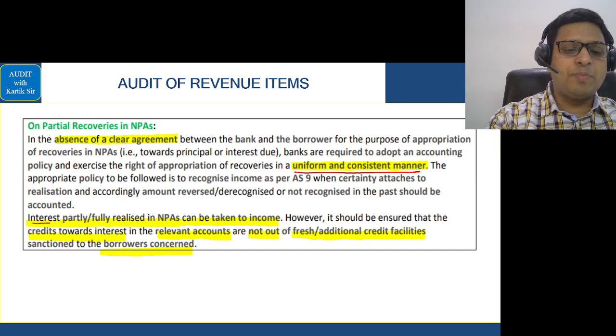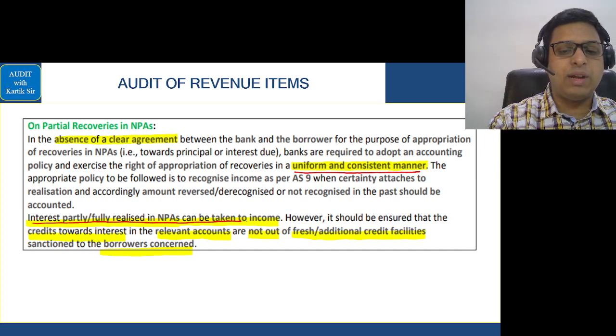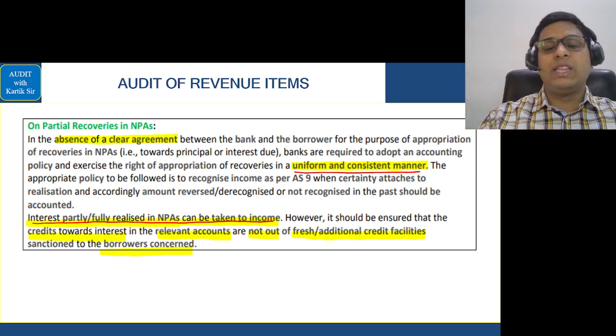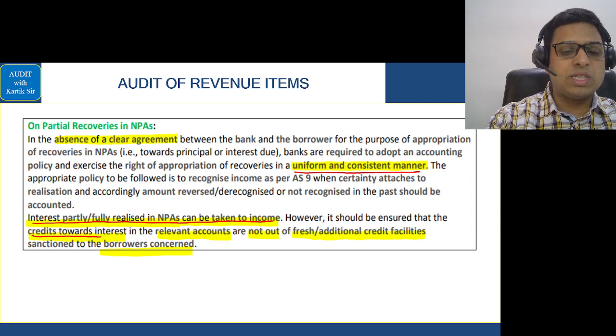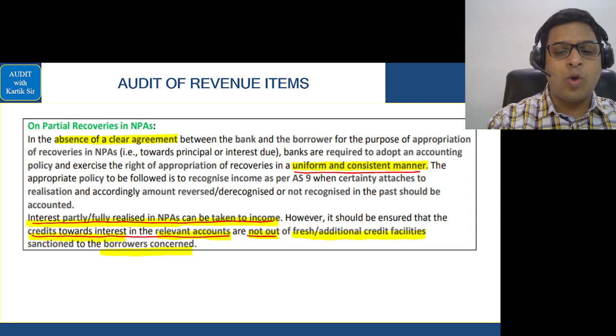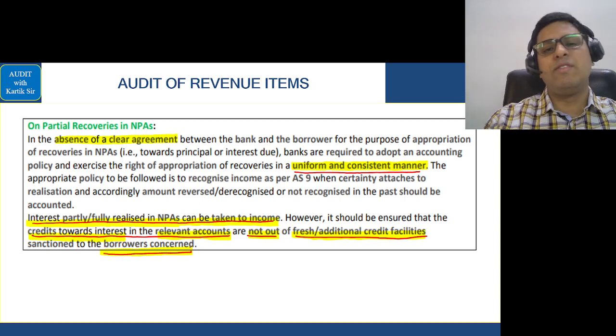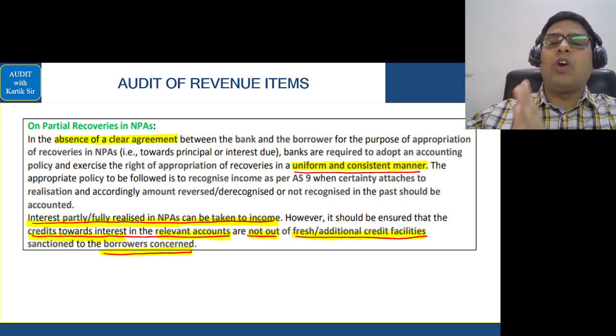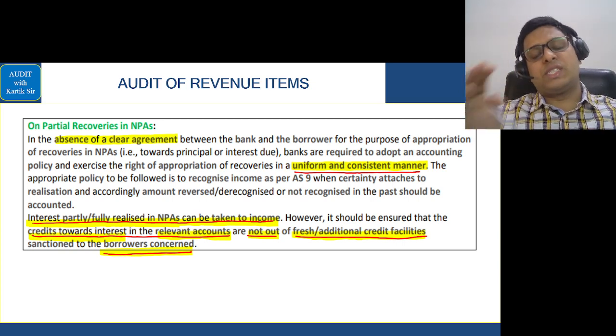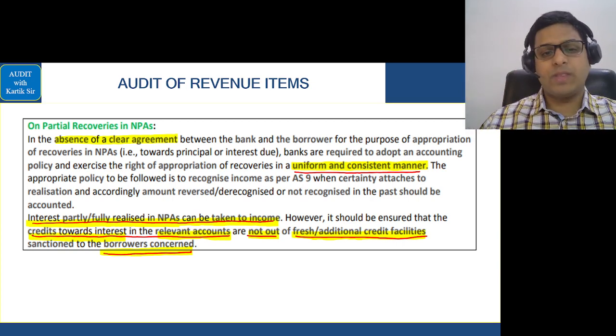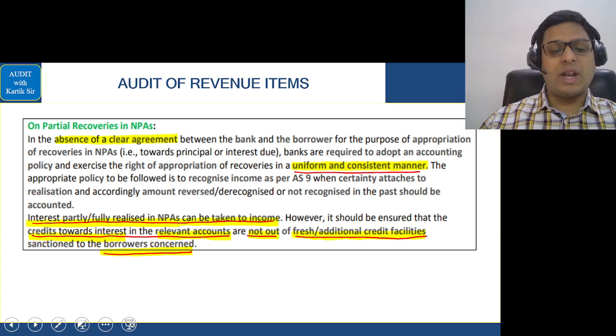Also, if income is partly or fully realized in NPAs, it can be taken to income. But in this also, we have to see that the credit towards interest in the relevant accounts is not out of fresh or additional credit facility sanctioned to the borrowers concerned. So basically, we should take the credit of the income of the past first and come to the most recent times. That is basically in relation to partial recoveries.